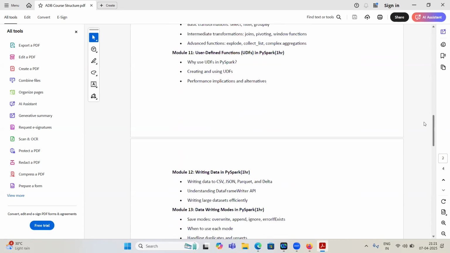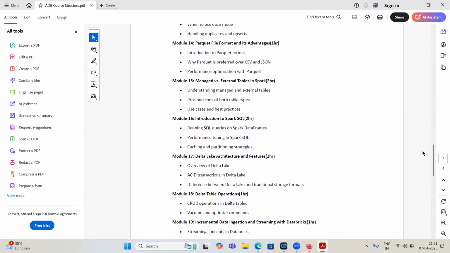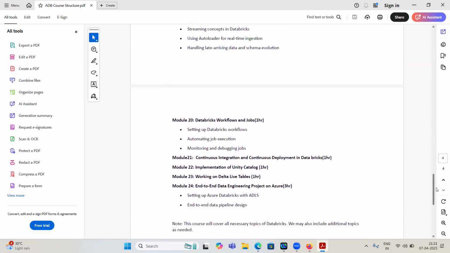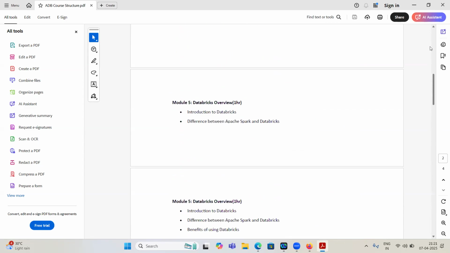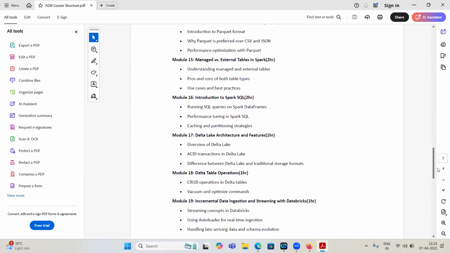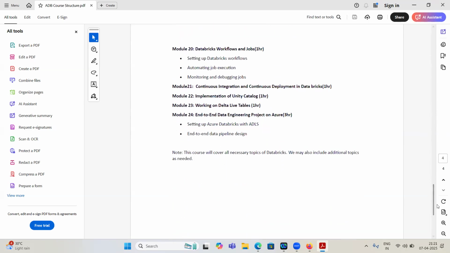I covered the maximum in real time, whatever we discussed, I have covered. If anything is there, you are free to ping me. So Gopi, add this, we want this one also. We can add. So go through this once. I will share it in our WhatsApp group. If you have anything else, you can inform me and I will include it.